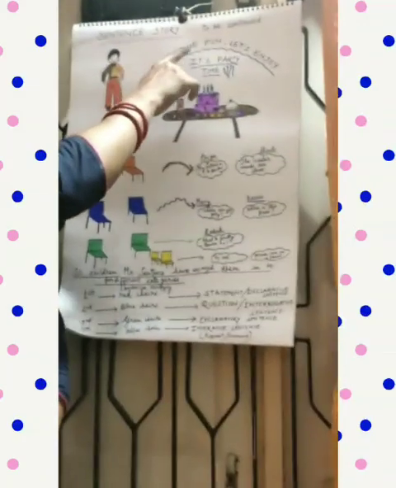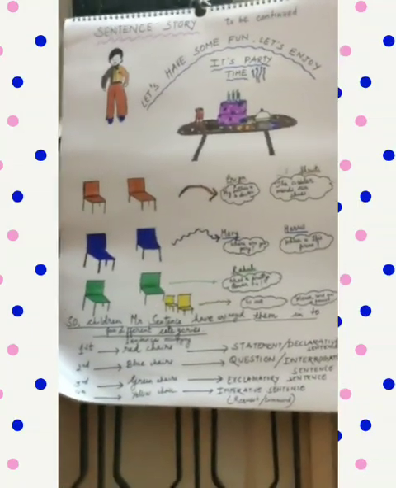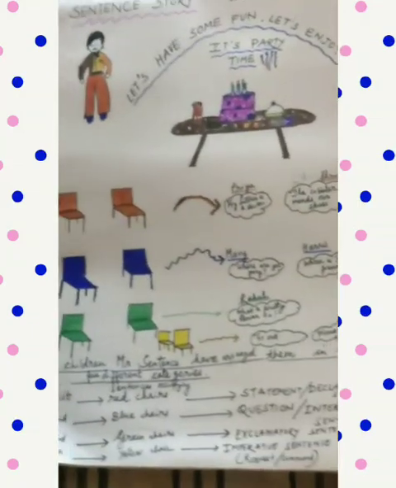Good morning, children. Children, we have already learned what a sentence is with the help of a sentence story. So now the sentence story is to be continued. Let's see what happened inside the room where the party was to be held.